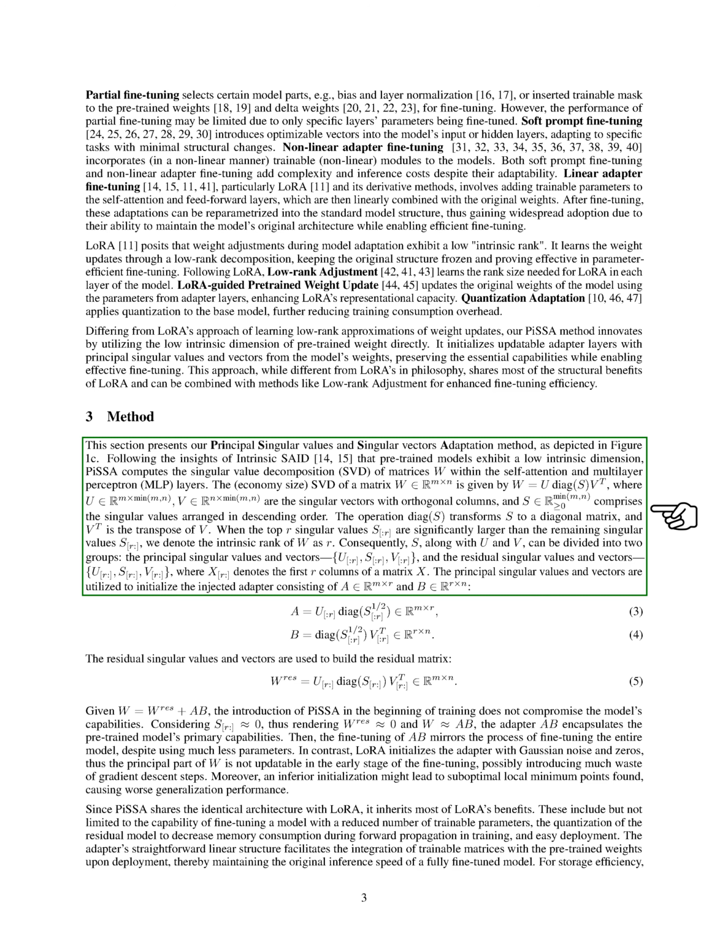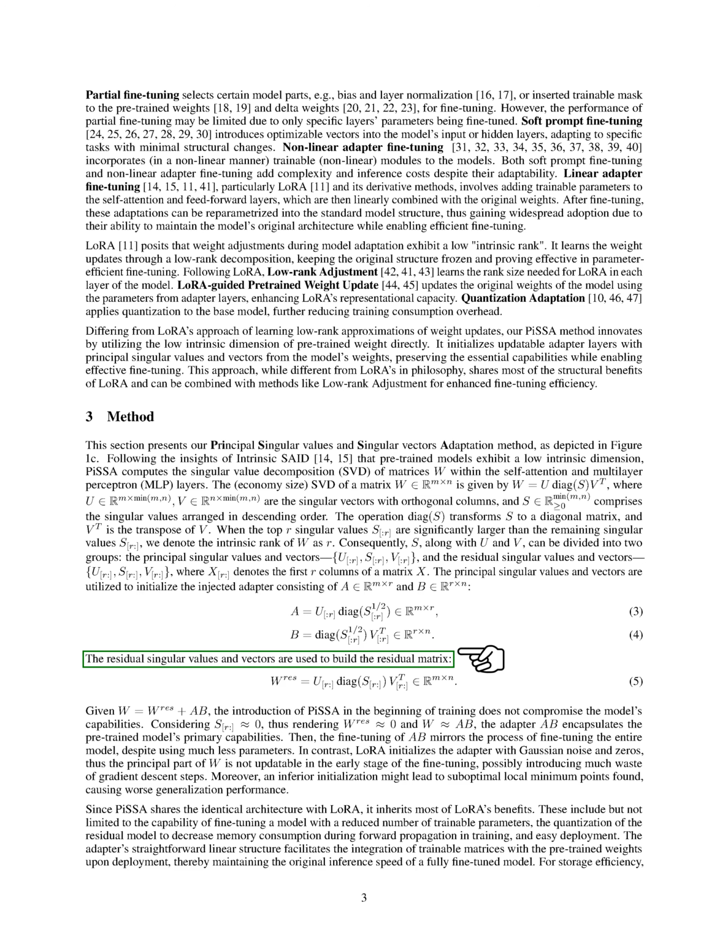The top r singular values are considered the principal ones, denoted as S_r, while the rest are the residual values, denoted as S_res. The principal singular values and vectors are used to initialize the injected adapter A and B, while the residual values and vectors are used to build the residual matrix.